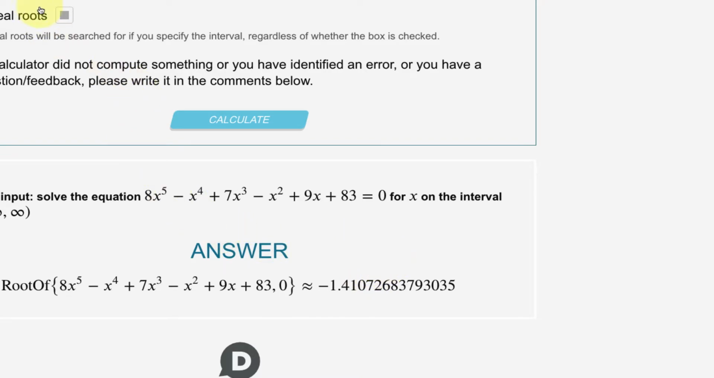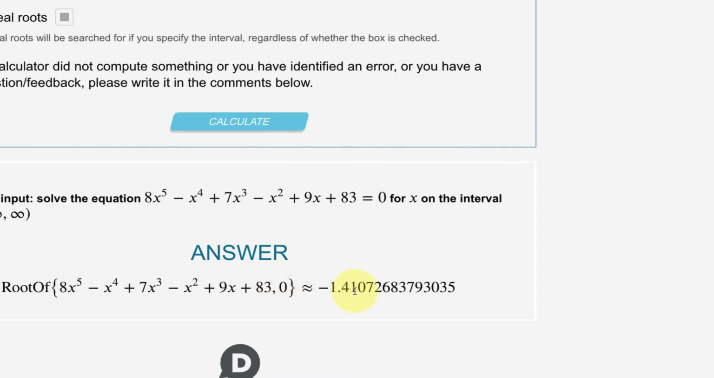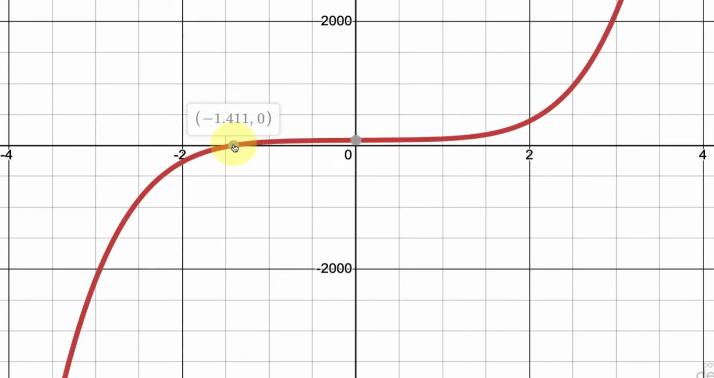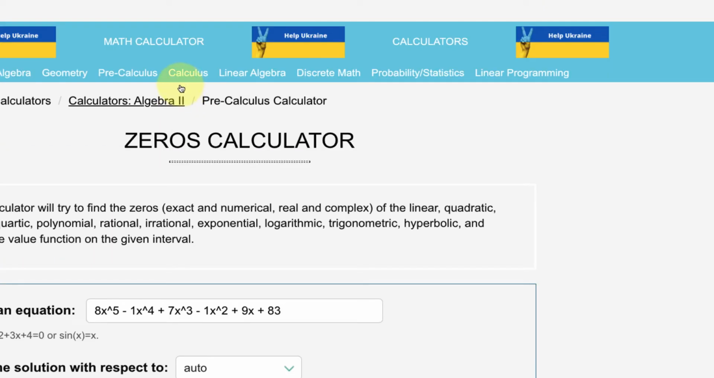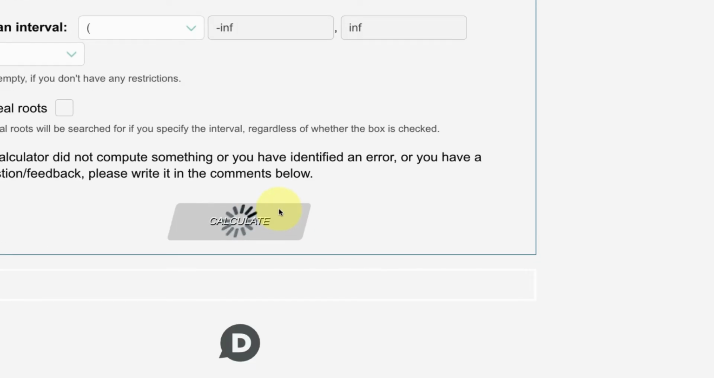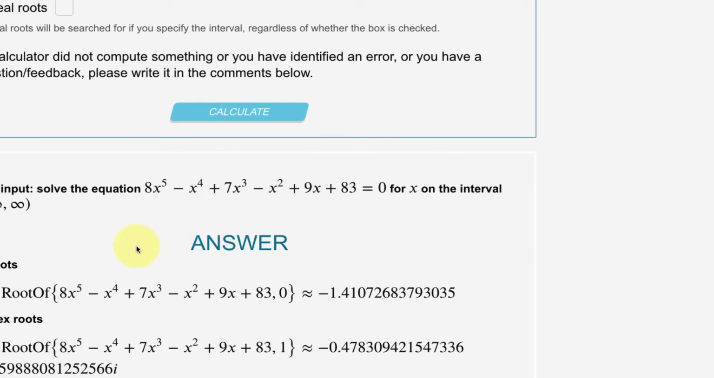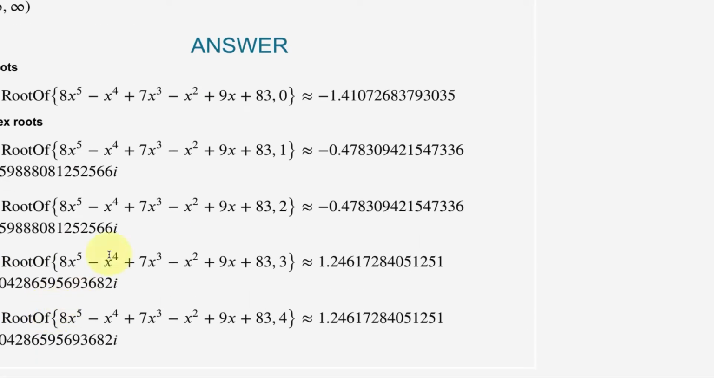Okay, so if you only have the real roots clicked, right here it has one real zero. And that kind of makes sense because you can see that right there, negative 1.411. But why do I need this calculator? Because I need it to calculate complex zeros. So I have one real, so just count it, there's one, right? And then how do you know it's complex? It tells you complex roots there, and you just need to count them.